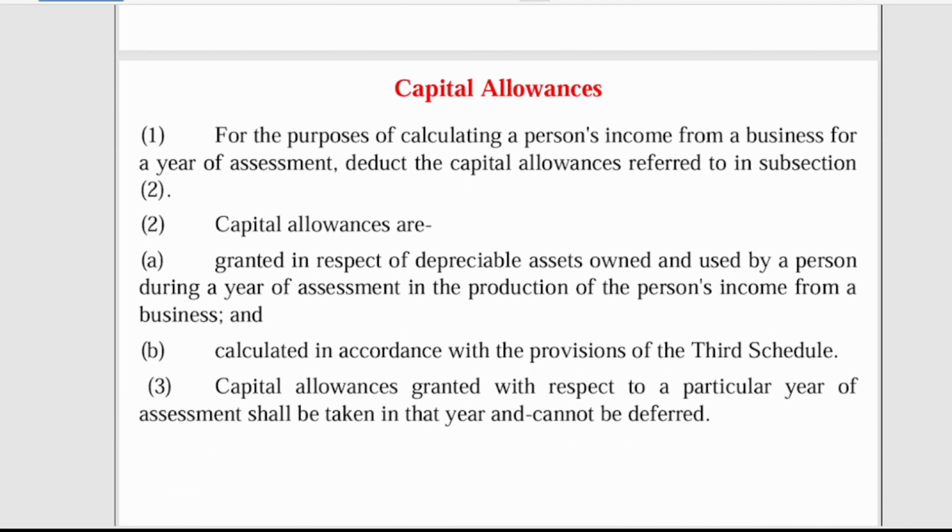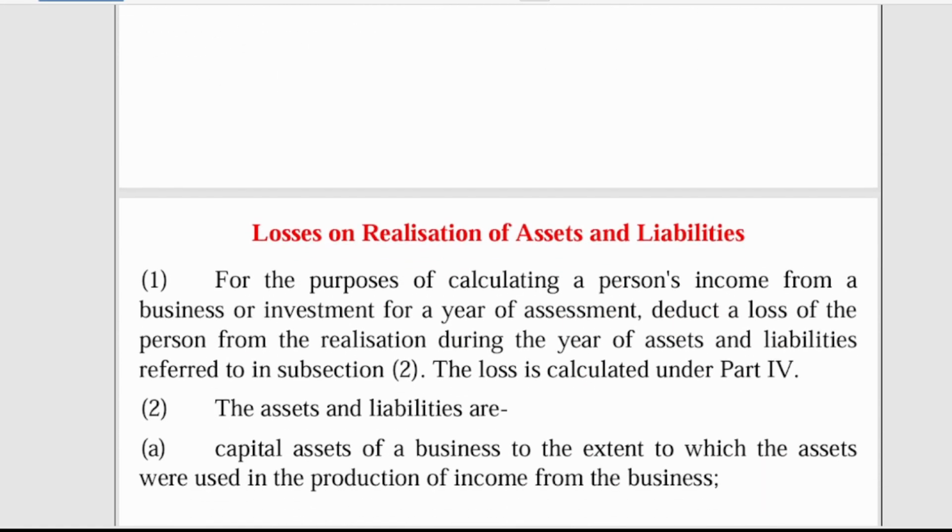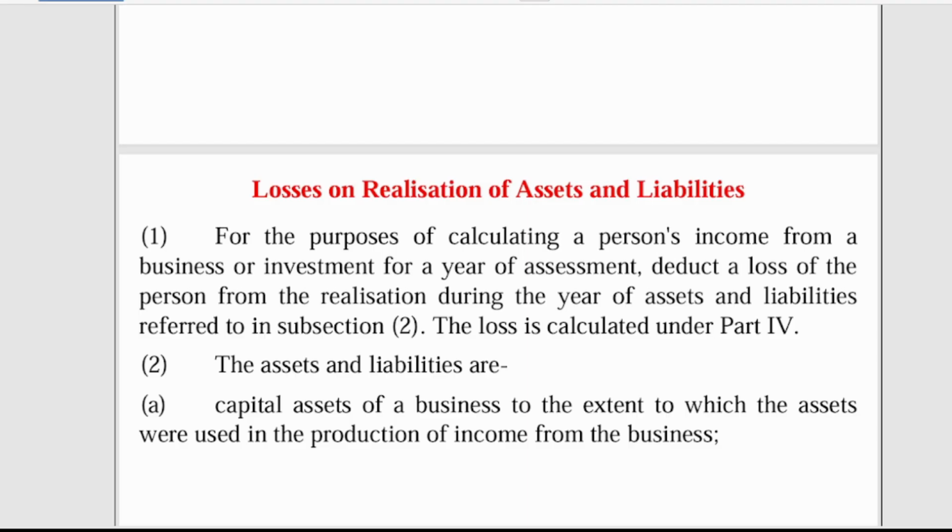Now, capital allowance, in the accounting concept, we call it depreciation, okay? But for the tax concept, we don't call it depreciation. We call it capital allowance. So what the law says is that when you have depreciation, you add it back because depreciation doesn't fit the principle of amortization. So we add it back, then you go and less capital allowances. I'll treat capital allowances in the next video. But basically, that's the concept: capital allowance is the same as depreciation. When I'm doing capital allowance, I'll explain further. Now let's come to loss on realization of assets and liabilities.